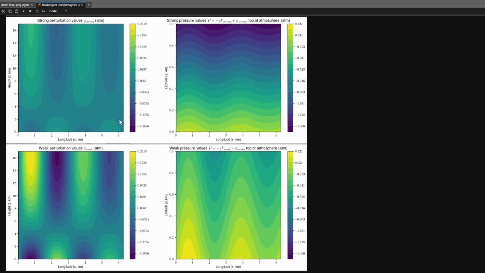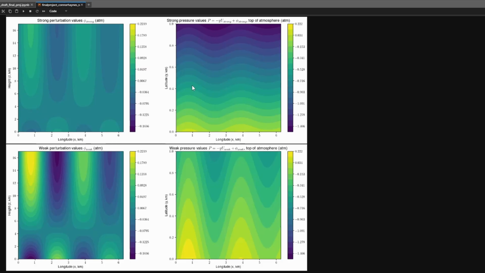And we can also take note that there is a confinement here near the surface where there is a line of sorts that shows 0 perturbation. And we can see that there's some sort of a waviness pattern going on with going in and out with positive negative values, which is to be expected as seen in the actual paper findings. And then when looking at the weak perturbation values, we can see that this is the same pattern we see in the strong wind, but the magnitude is much greater. And this is to be expected given the findings in the paper as well.